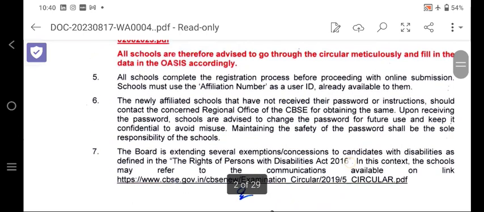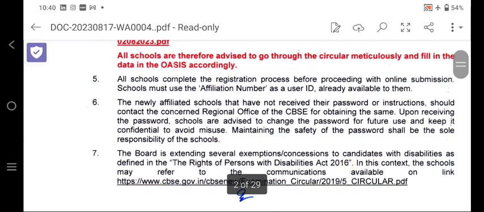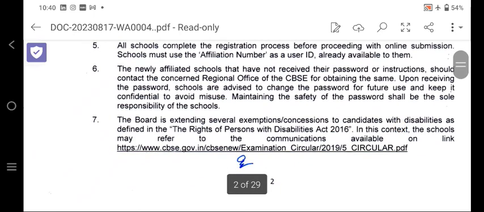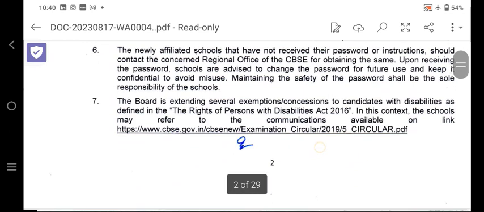Very important: how they are going to give the online submission, and use the affiliation number as the user ID. The newly affiliated schools that have not received their password and instructions should contact the concerned regional office. If an institution received the letter of affiliation a few days ago, they should contact the RO immediately, and upon receiving the password, schools are advised to change the password for future use and keep it confidential to avoid misuse.